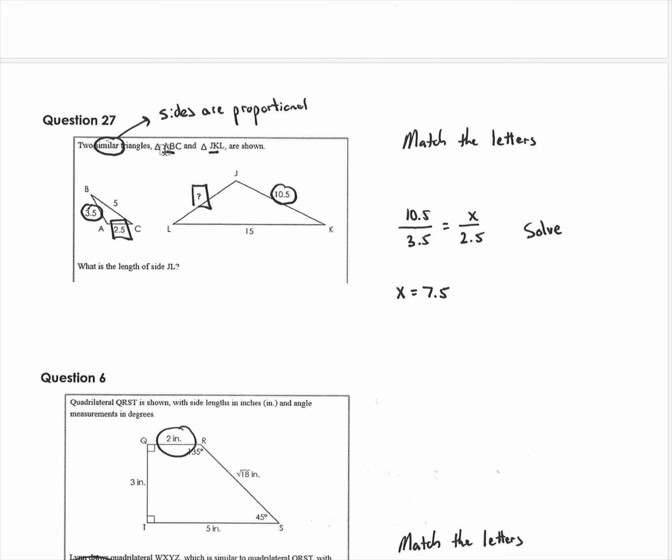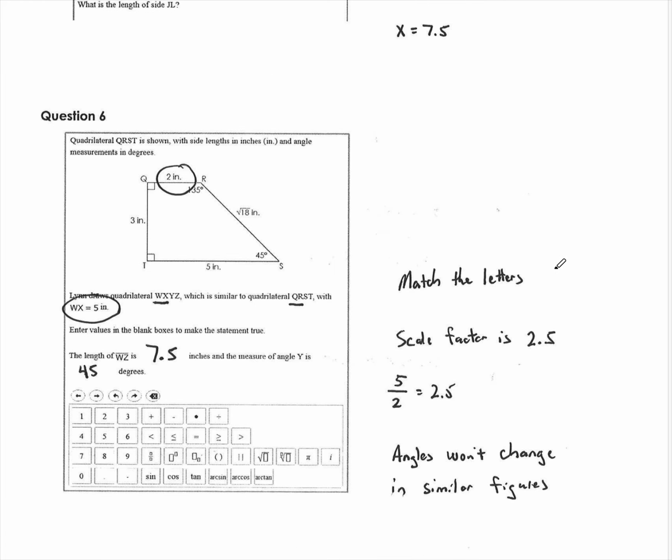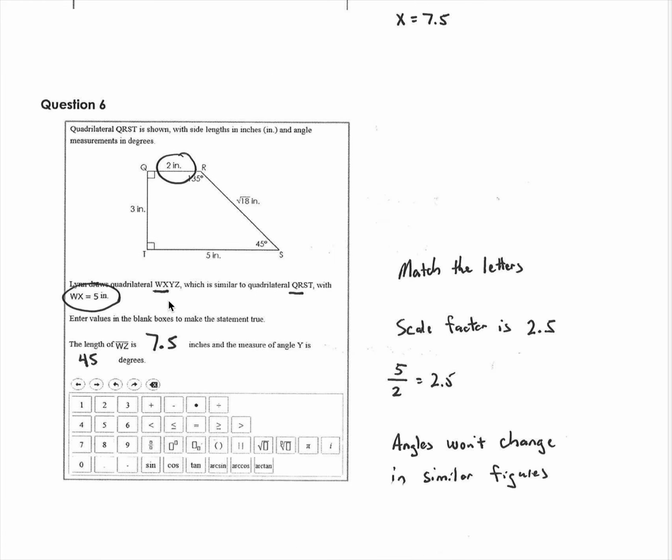L and J match up with A and C, so the 2.5. So 10.5 to 3.5 is X over 2.5. Cross multiply, put it in decimals, and you get X, and it's 7.5. You can also notice that this ratio is double and this ratio is double, so same kind of thing. Match the letters. Again, you know that WX is with QR.